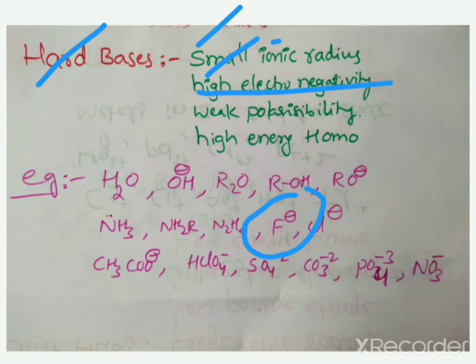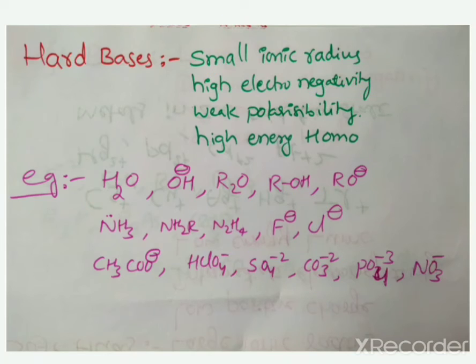Students, F minus has small size. That's why it is a hard base, and also it has a highly electronegative atom. That's why small size, small ionic radius, high electronegativity belongs to hard bases. Another new topic is weak polarizability.